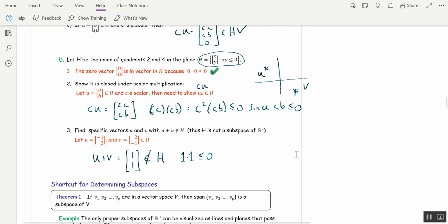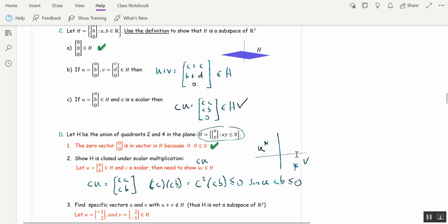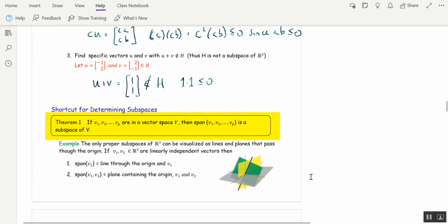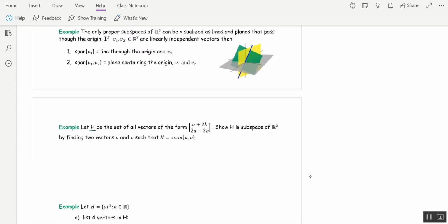To show a subset is a subspace, there's a quicker way than the way we did it in example C, where we used the definition. And that's using this theorem, theorem 1. If you have a set of vectors in a vector space, their span forms a subspace. So that's an incredibly powerful theorem. We've got a proof at the end, but let's just see how that works. I'm going to skip through this example; you can read this on your own. Subspaces in R3 are either lines going through the origin or planes going through the origin. But let's use the theorem to show that the set of vectors of this form is a subspace of R2. We could use the definition, but I'm going to show you it's a lot quicker to use theorem 1.